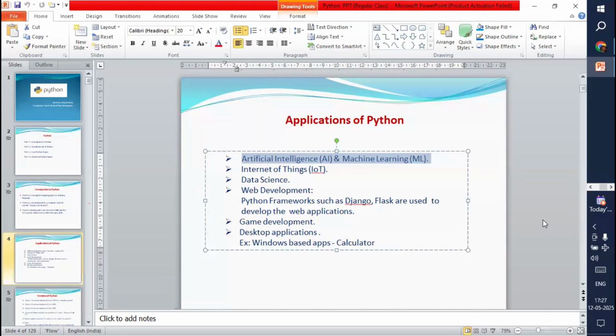In the same way, next we have another technology called IoT, which stands for Internet of Things. Internet of Things means what? The things which we can connect with a network or internet, and we can operate them from anywhere with the help of Wi-Fi or network without staying at your home.